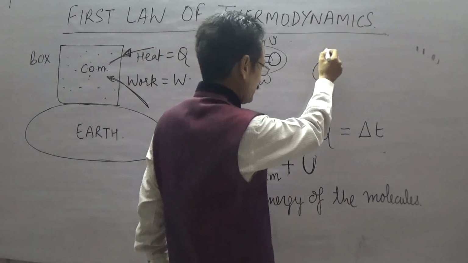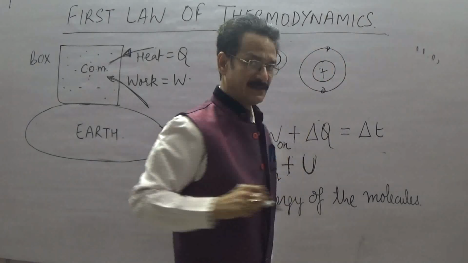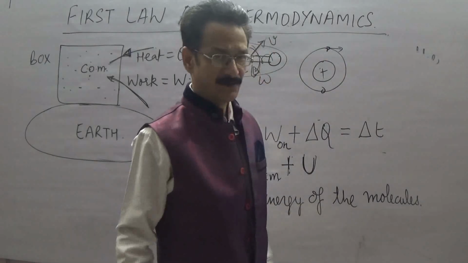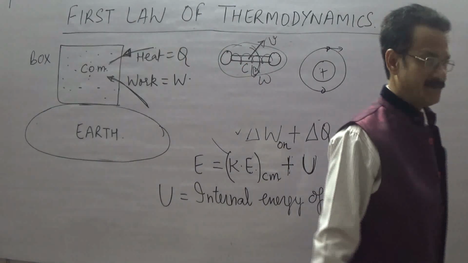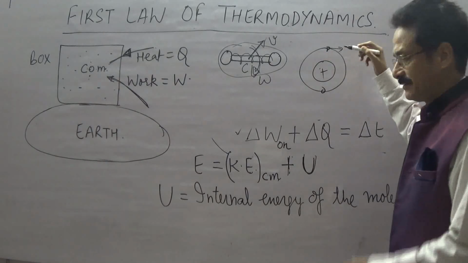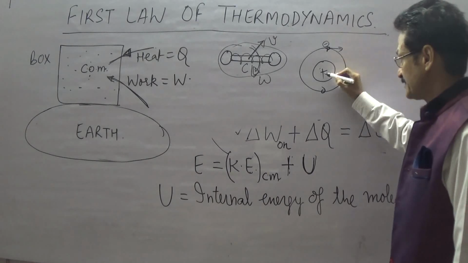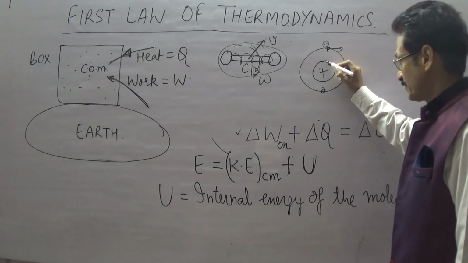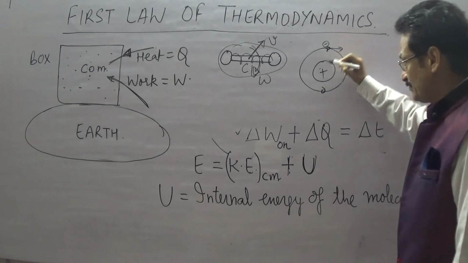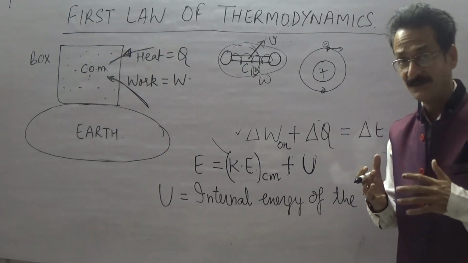Plus there are electrons associated with the atom, which are also moving in some orbits. These electrons have some kinetic energy, and there is some interaction between the electrons and the nucleus, because electrons have negative charge and the protons have positive charge. Due to this interaction there is some potential energy.